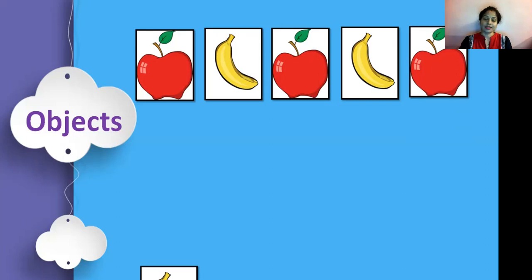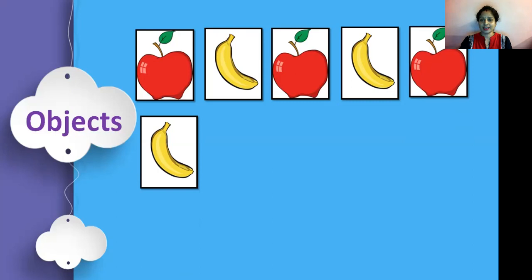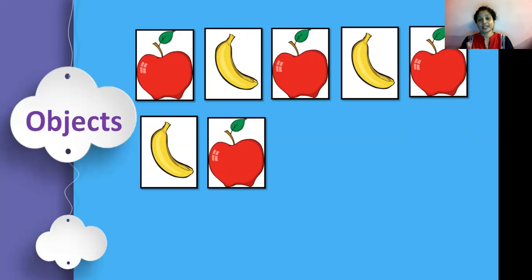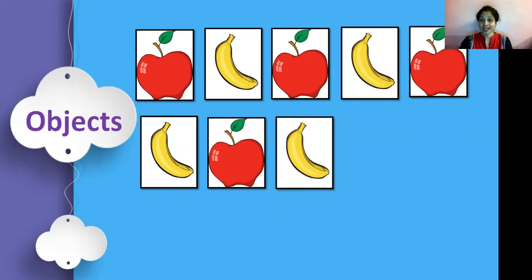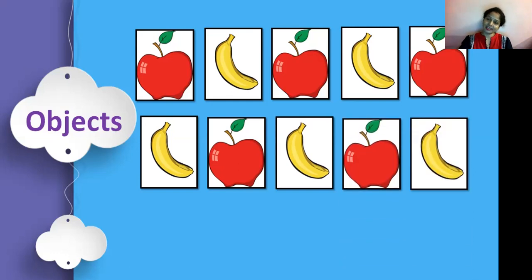Apple. So after apple, it's banana. Now tell me, what comes next in the pattern? A banana or an apple? Apple. So we are making a pattern with the help of apple and banana. So what will come next? Banana. Then apple. Then again banana. So it means they are making a pattern in which apple and banana are repeating again and again. So it is making a pattern.